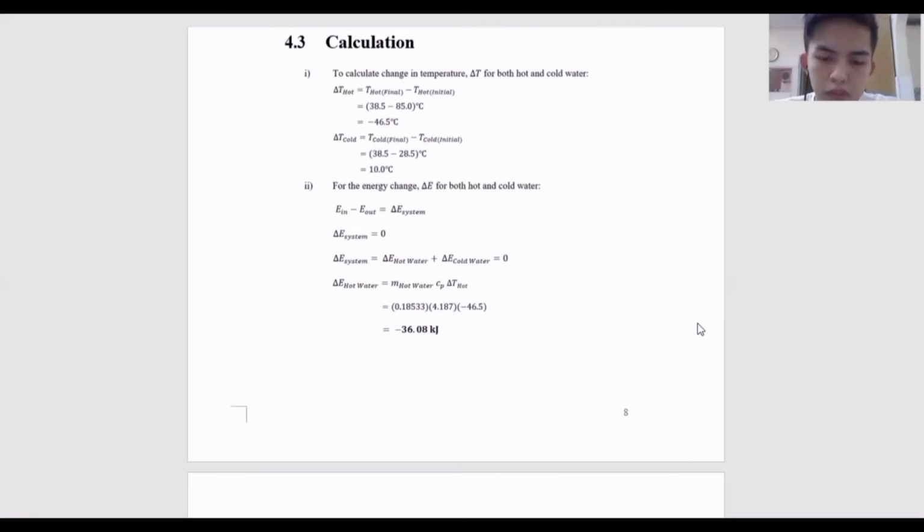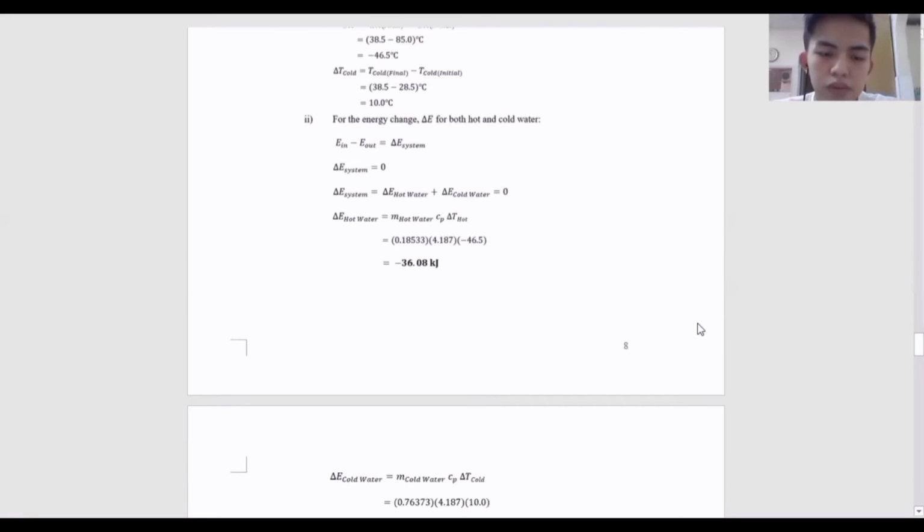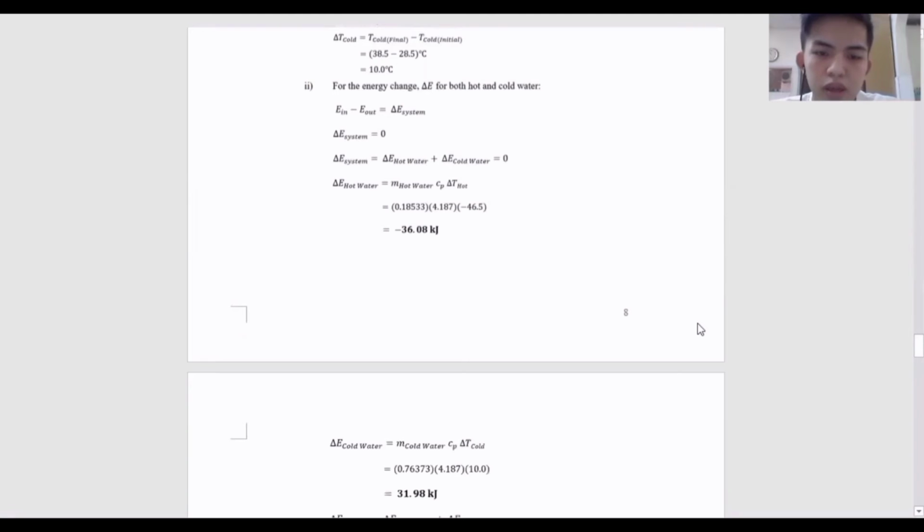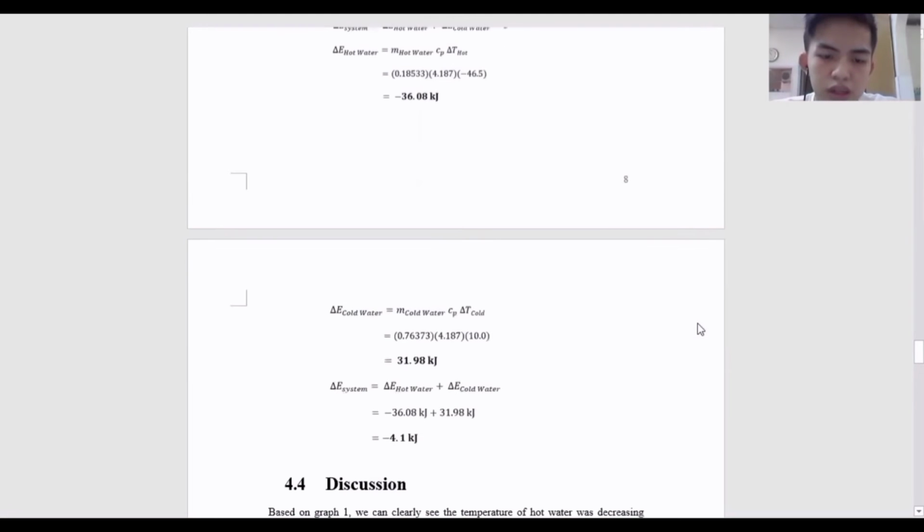Lastly, the change of energy in the system is the sum of the change of energy in hot water and cold water, and the result that we get is negative 4.1 kilojoules of energy change in the system.